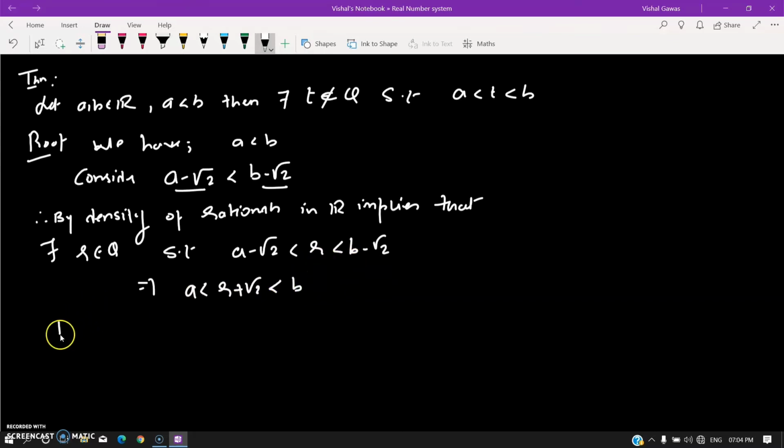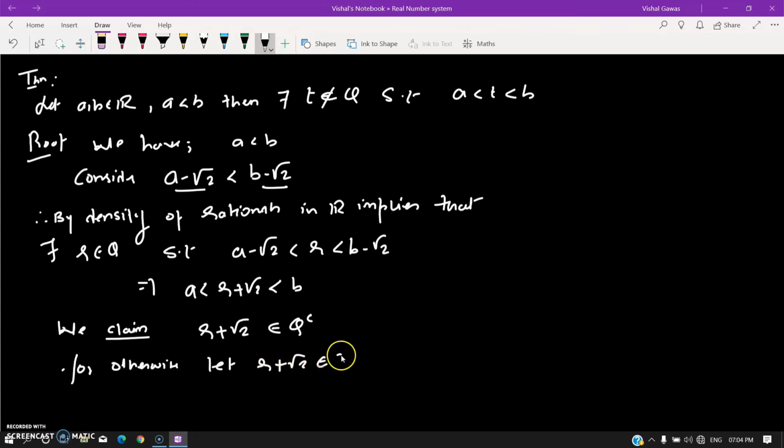What is my claim? We claim that R plus square root of 2 belongs to Q complement. That means it doesn't belong to Q. If it's not irrational, then it must be rational. For otherwise, let R plus square root of 2 belong to Q. I must get some kind of contradiction.